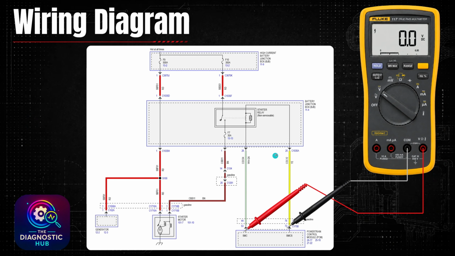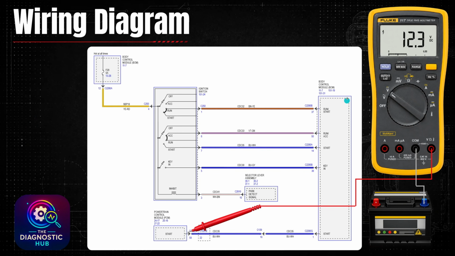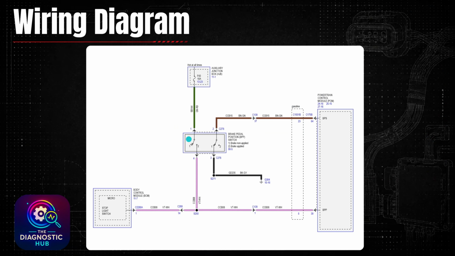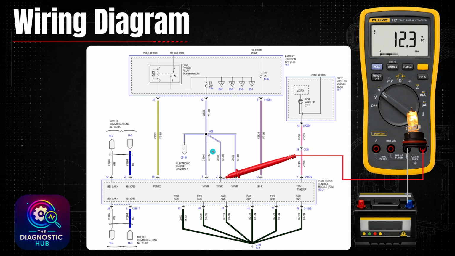We had our starter here, right, control from the PCM. Then we have our ignition switch inputs to the body control, and then a request signal from the BCM to the powertrain control here. And now we have the brake pedal position switch, which we verified in live data, so we know that's all working. You could view this data in both the powertrain control and the body just to verify that it's seeing it. You could go to the powertrain control, the body control, and you could check these terminals and verify that you have the proper voltage across those as well. At this point, I'm not seeing anything wrong. It seems like the powertrain control has everything it needs to send a valid start request over to that relay in order to get the starter going.